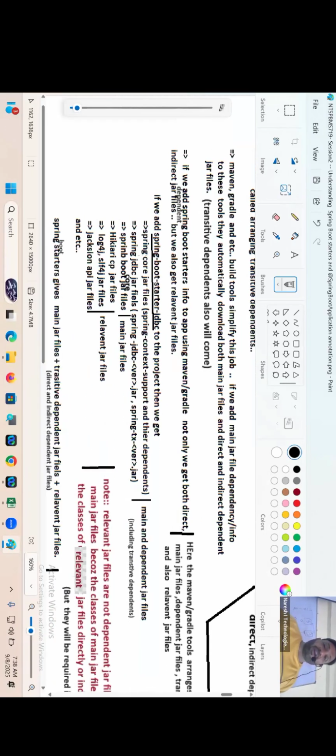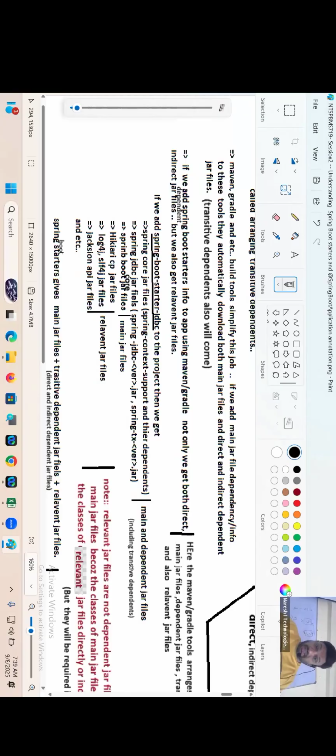I have added Spring Boot starter JDBC to the project. Spring Core jar, Spring JDBC jar, Spring Boot core jar, HikariCP jar, Log4j, SLF4J, Jackson API jar. Look at this: Spring Core and Spring Boot core are main jar files, guys. Spring JDBC jars also main and dependent, all this stuff, right?